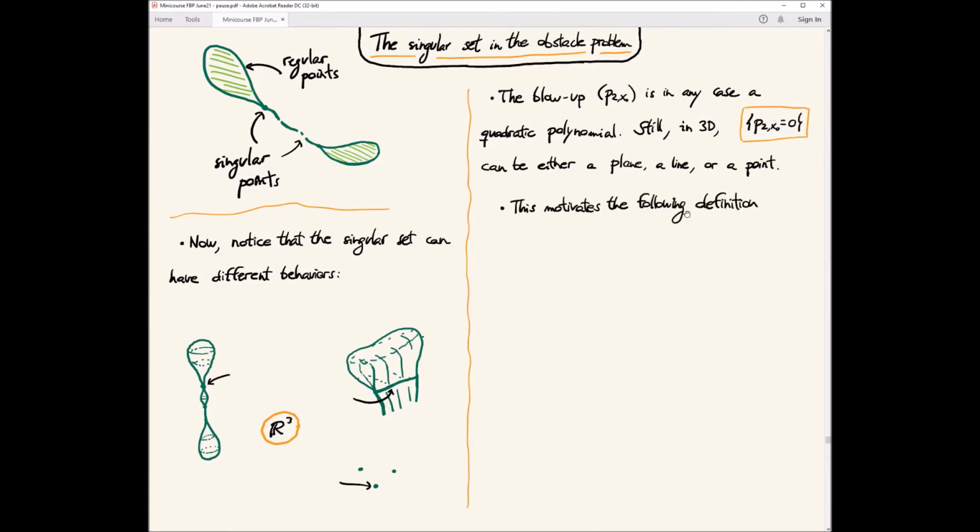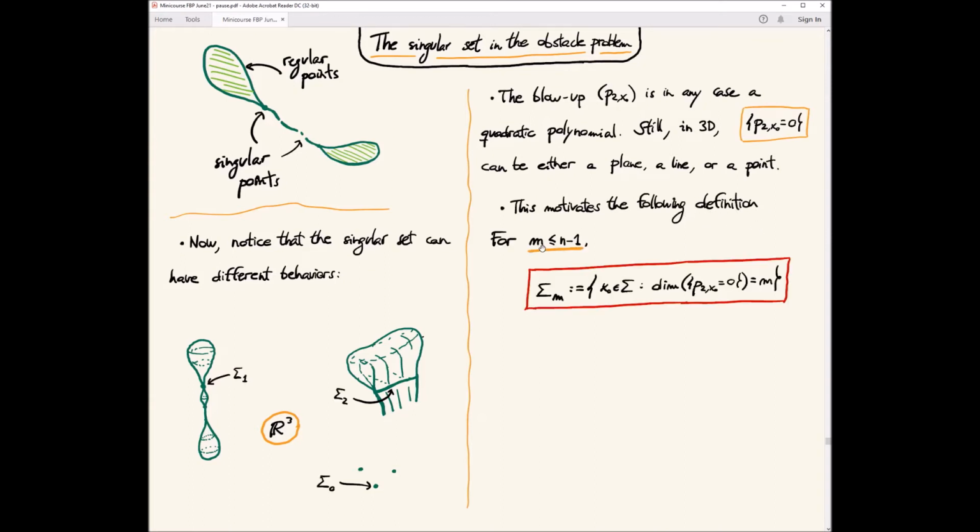And then according to this, we can have the following definition: for any m less or equal than n minus 1, we split the singular set into some pieces that I call sigma m, where m is the dimension of the zero set of the blow up at that point.